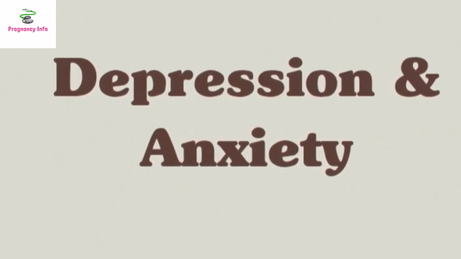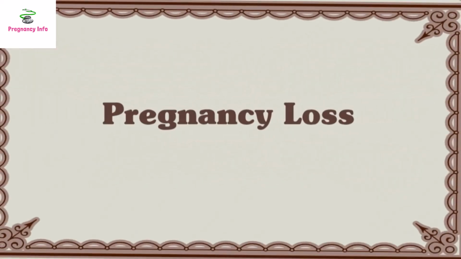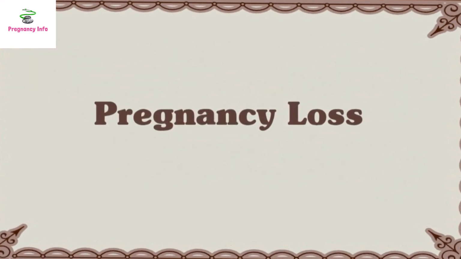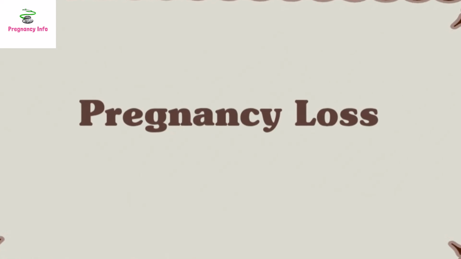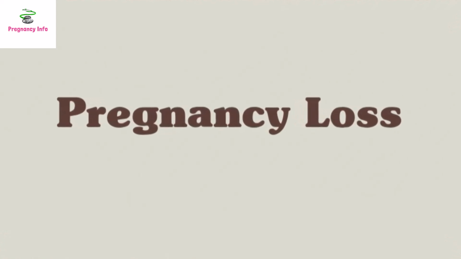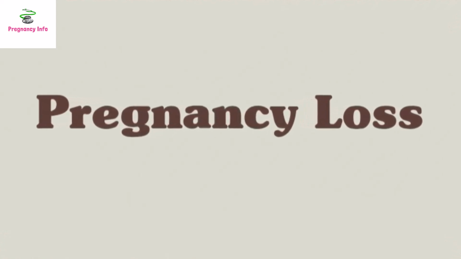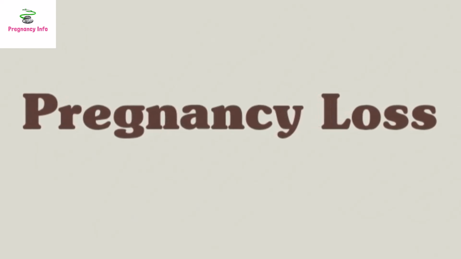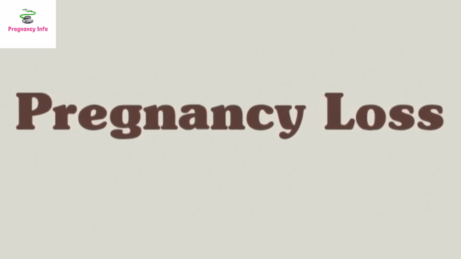Pregnancy loss or miscarriage. Miscarriage is a term used to describe a pregnancy loss for natural causes before 20 weeks. Signs can include vaginal spotting or bleeding, cramping, or fluid or tissue passing from the vagina. However, bleeding from the vagina doesn't always mean a miscarriage.